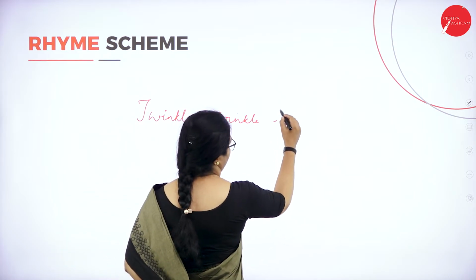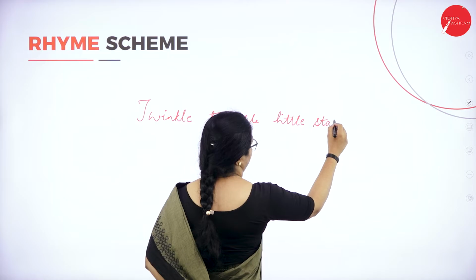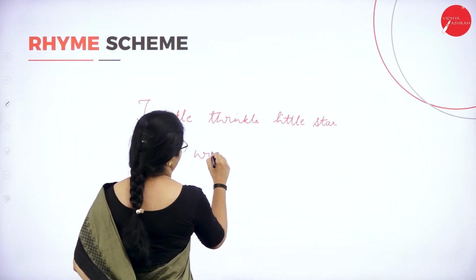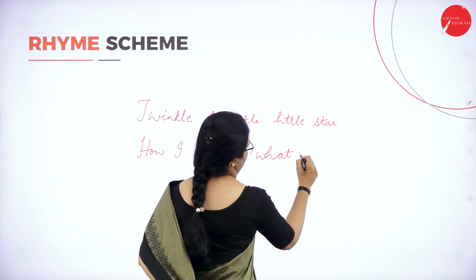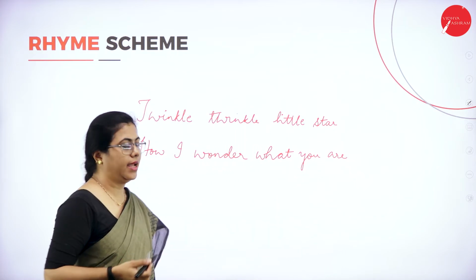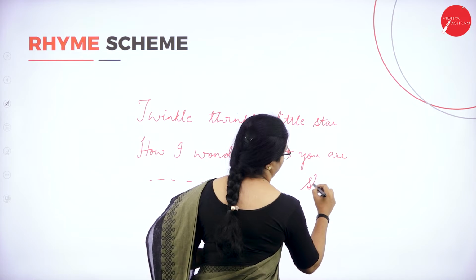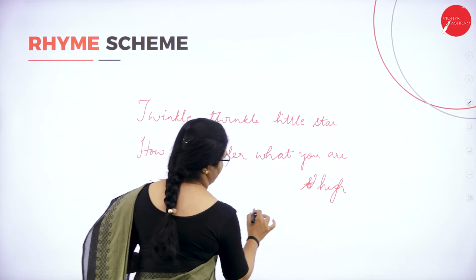The rhyme. I'm going to write only 2 lines. Other than that, I'll be writing the last 2 words of the other line. Up above the world so high, like a diamond in the sky.